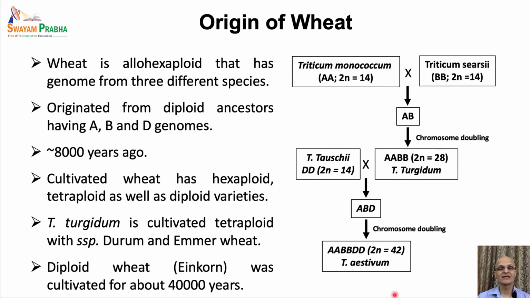It is the most ancient cultivated wheat variety. As per some estimates, it was cultivated as early as somewhere around 35 to 40,000 years ago. So that's how the evolution of hexaploid wheat occurred from their diploid ancestors.